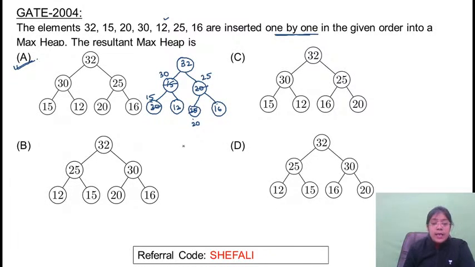Let's consider one example. If I want to insert the elements in the Max Heap tree, I want to construct the Max Heap tree with 1, 2, 3. First of all, 1 is inserted, one after another. 2 is greater than the parent, so 2 will be swapped with 1. Next, 3 will be added at its correct position. Now 3 is greater than its parent, so this will be swapped with 2. Correct?